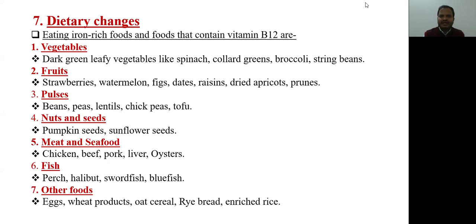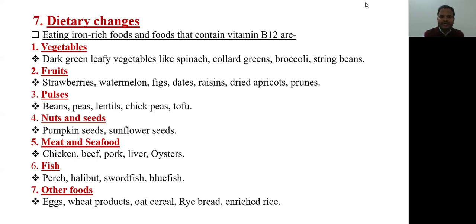Dark green leafy vegetables like spinach, collard greens, broccoli, string beans are certain vegetables that increase the blood hemoglobin level. Certain fruits like strawberries, watermelon, figs, dates, raisins, dried apricots, prunes. Pulses like beans, peas, lentils, chickpeas, tofu. Then nuts and seeds like pumpkin seeds, sunflower seeds. Then meat and seafoods like chicken, beef, pork, liver, oysters.